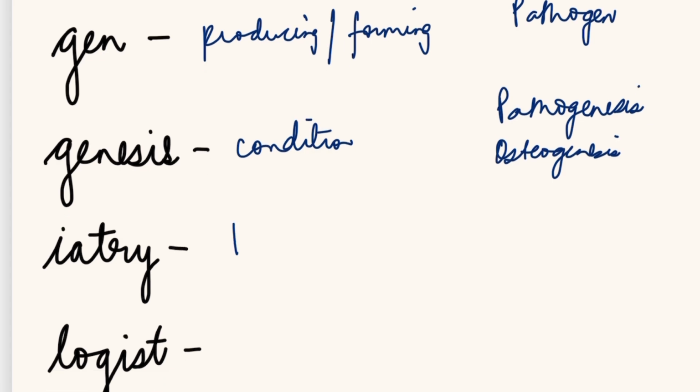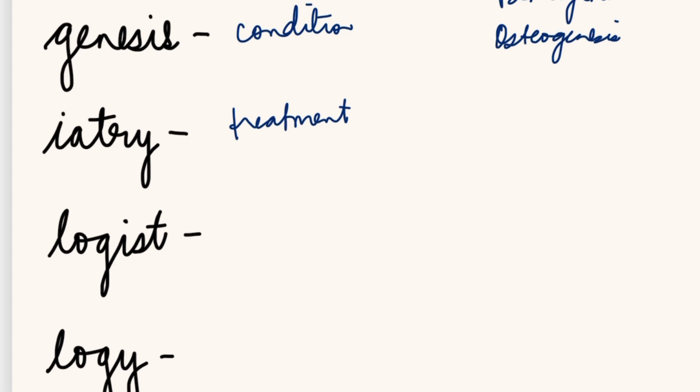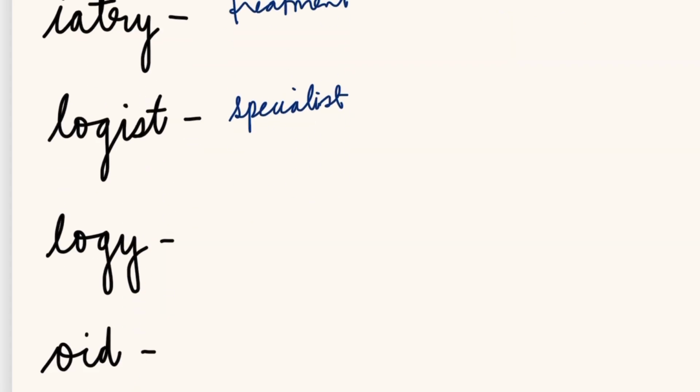Iatry means treatment. Example, psychiatry. What does psychiatry mean? Treatment of the mind. Logist is specialist in the study of. For example, we say ophthalmologist, cardiologist. Ophthalmologist is a person who specializes in eye. Logy is the study. We have discussed this in this video only. Oid means resemble. We again have discussed this.